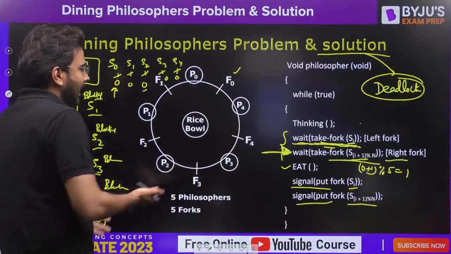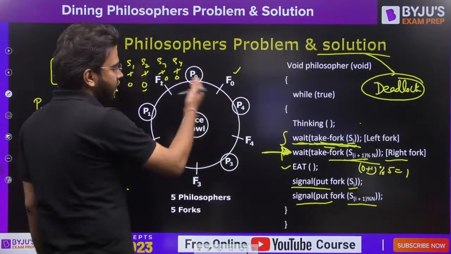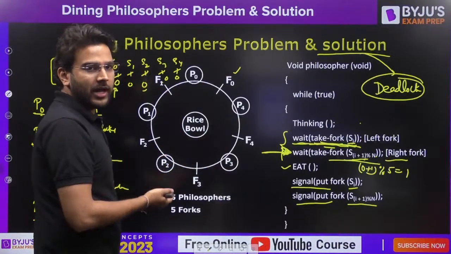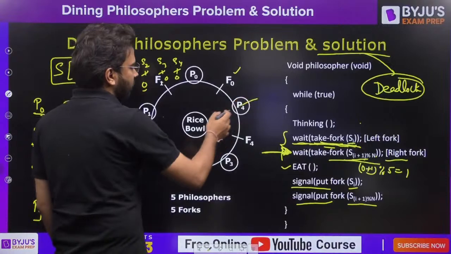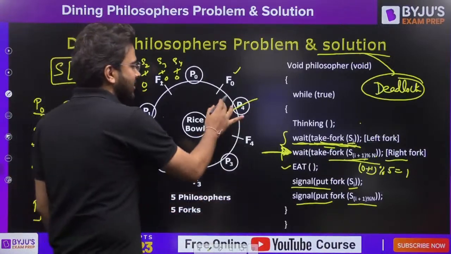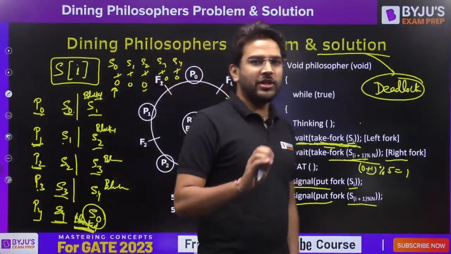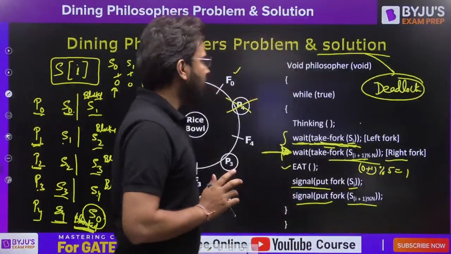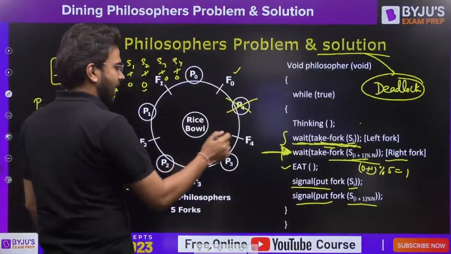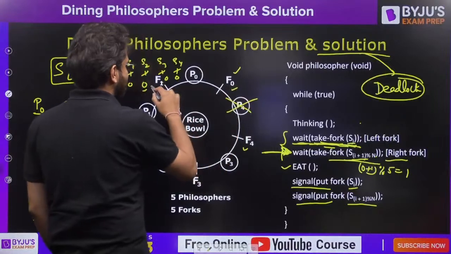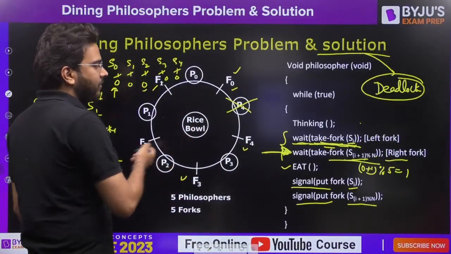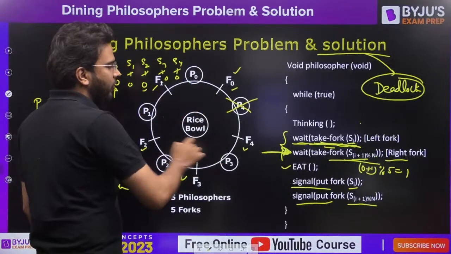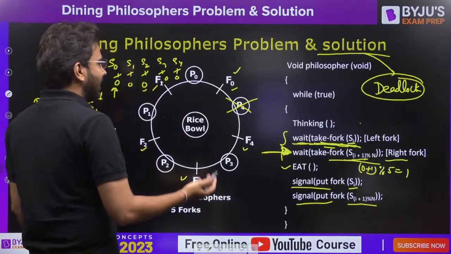One solution is, instead of allowing 5 philosophers to sit on the dining table, we can eliminate, let's say, 1 philosopher. We are just allowing 4 philosophers to sit on this dining table, and we are keeping the number of forks the same. Now what will happen in that case?